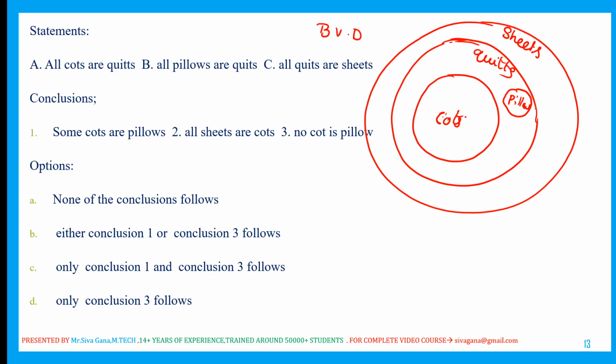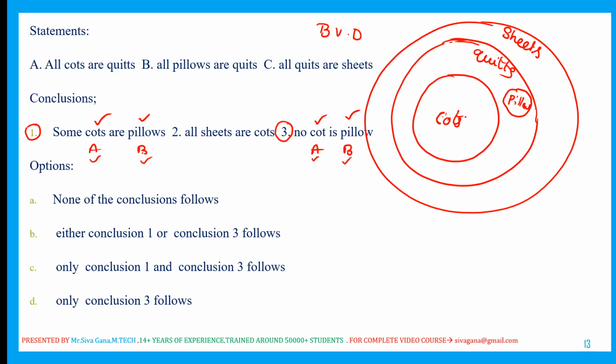Now, some cots are pillows, all sheets are cots, no pillow is cot. See here, some cots are pillows, no cot is pillow. So conclusion 1 and conclusion 3, there is a chance of complementary. Some A is B, no A is B. In both conclusions 1 and 3, the parameters are same.